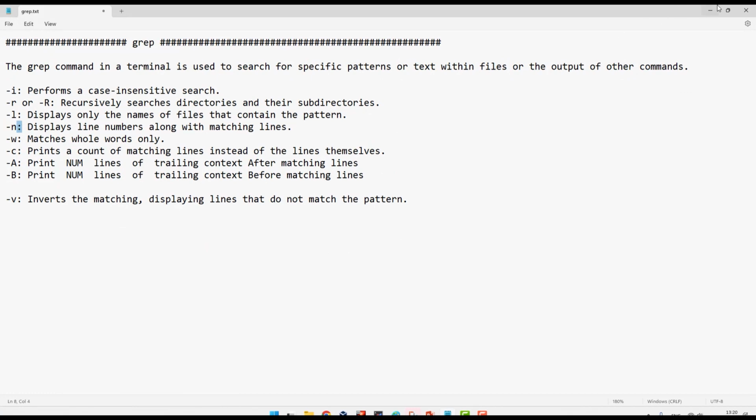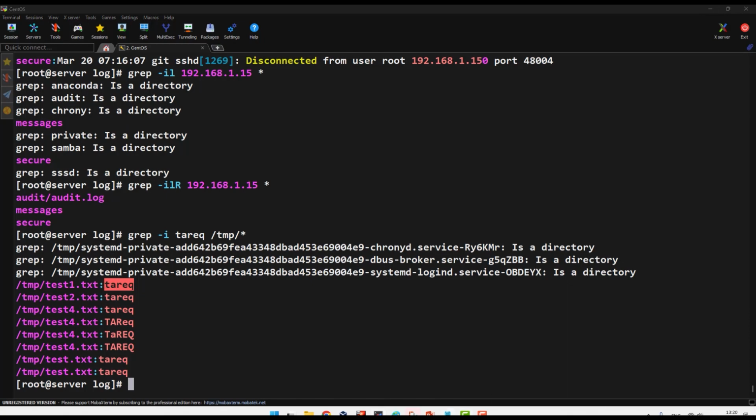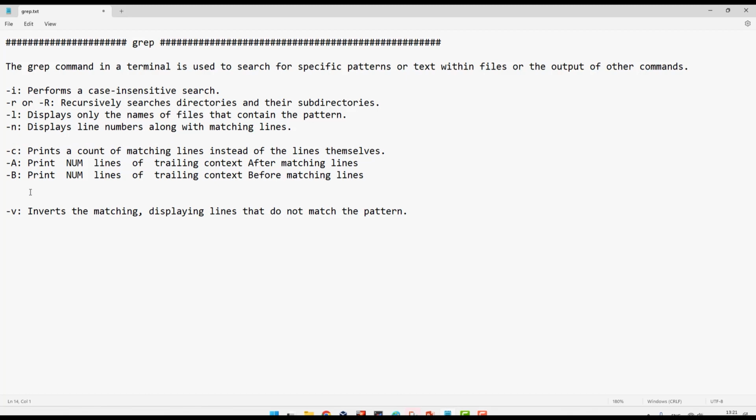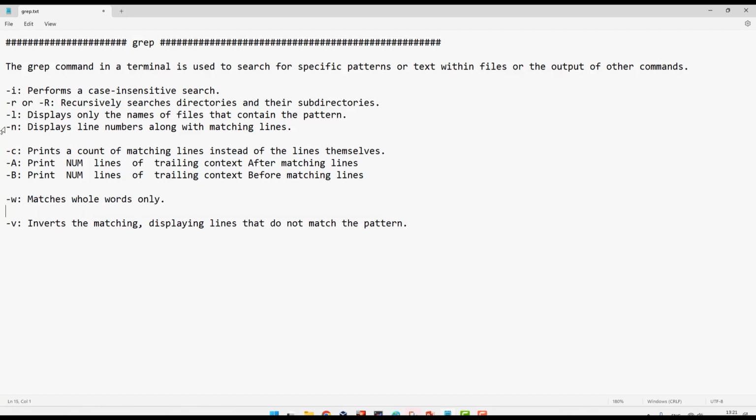So -n means show me the line number. This is -c, I mean count, how much. I will show you later.